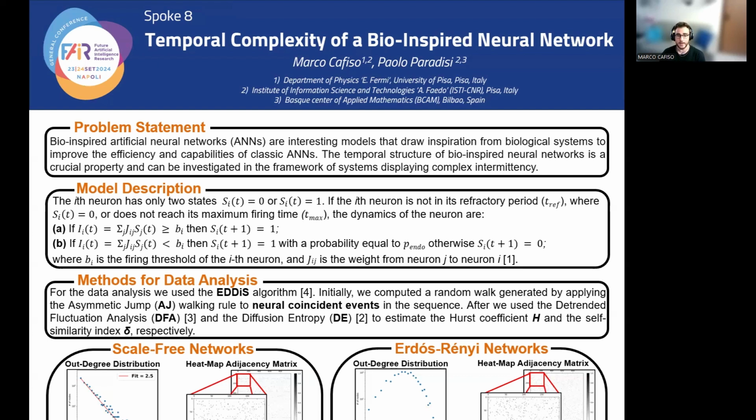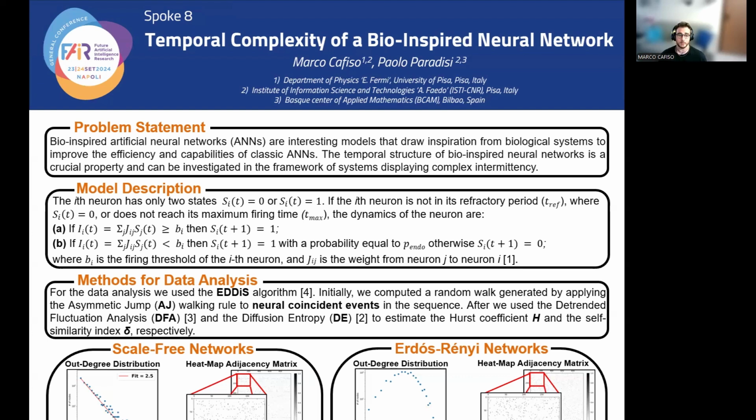And finally, if neither rule 1 nor rule 2 applies, the dynamics of the neuron follow the classic Hopfield dynamics, in which the state of the postsynaptic neuron depends on the presynaptic contribution. If the contribution is greater than or equal to a threshold, the postsynaptic neuron fires. Otherwise, the postsynaptic neuron can fire with an endogenous firing probability equal to P endo.